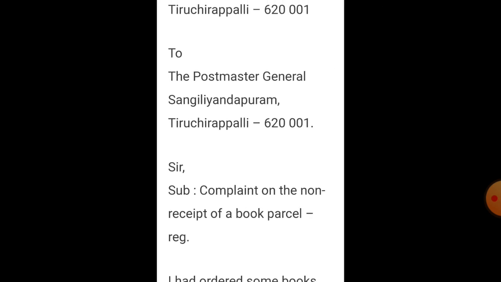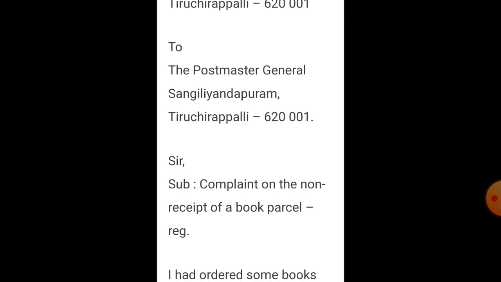Then we are going to write the salutation. Here you can write "Sir" or "Respected Sir". Then you have to write the subject, isn't it? Subject: what is the main cause of writing? So here the subject is "Complaint on the non-receipt of a book parcel". Instead of writing "regarding" fully, you can write the short form "REG".